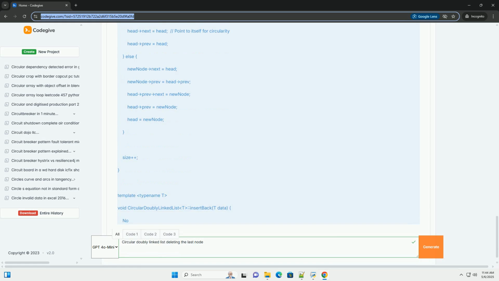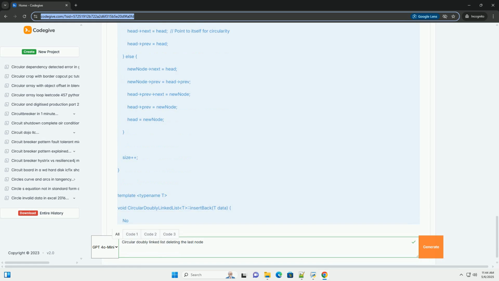3. Handle multiple nodes. Node<T>* lastNode = head->previous. This line is crucial. Since it's a circular list, head->previous points to the last node. We store a pointer to the last node in lastNode. Node<T>* secondLastNode = lastNode->previous. We need to update the links, so we get a pointer to the node before the last node, which will become the new last node. secondLastNode->next = head. We update the next pointer of the second to last node to point to the head, making it the new last node in the circle.